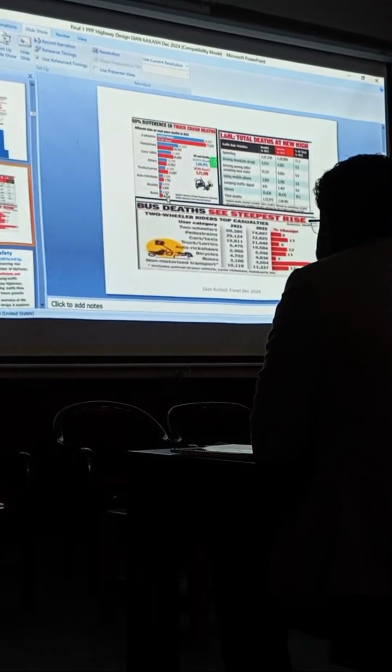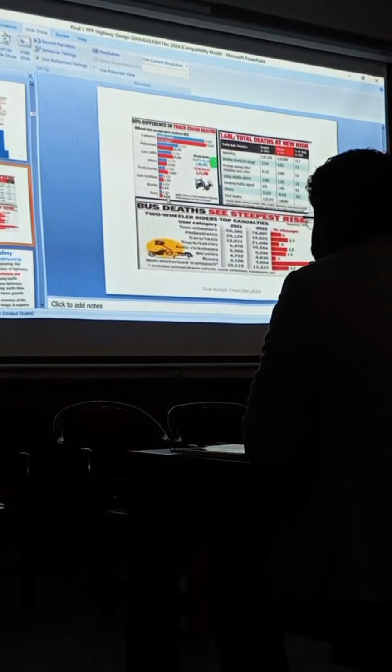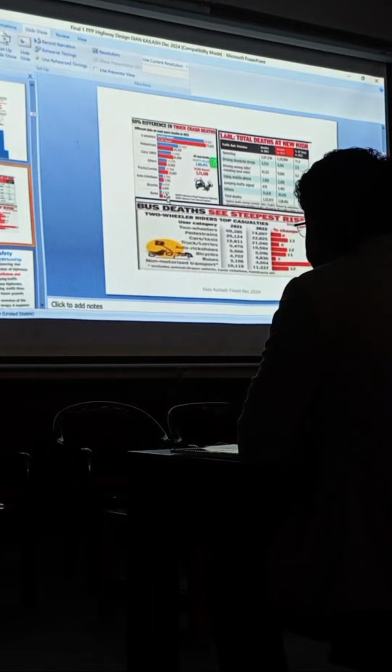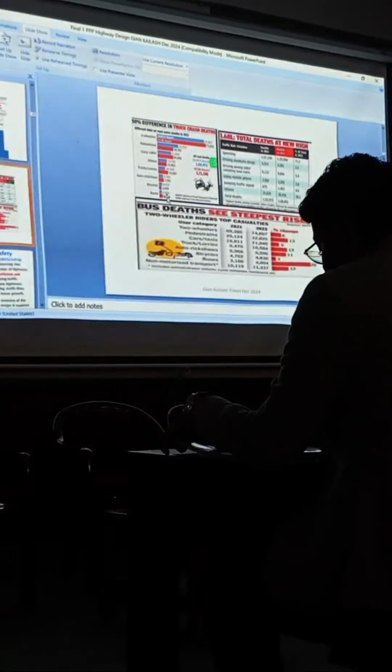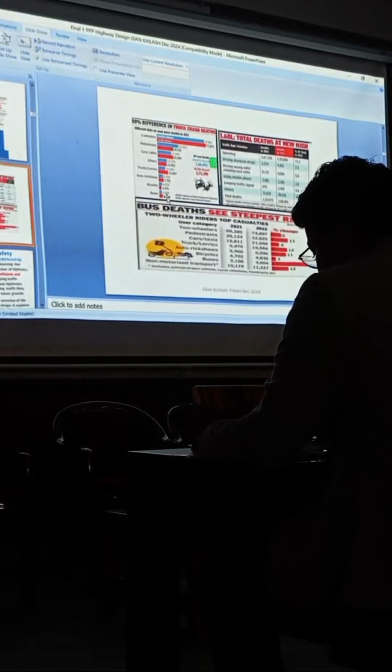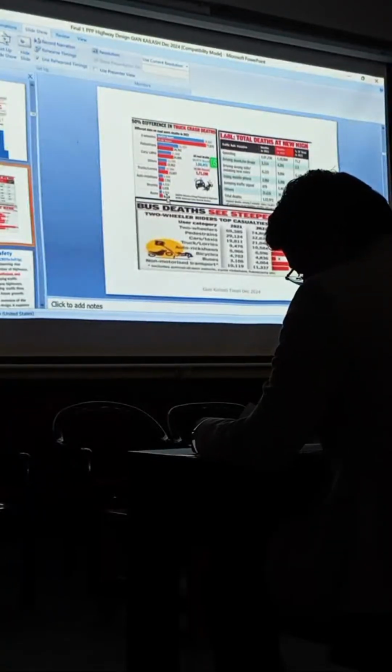We have to know this. Unfortunately, there are two agencies involved, the NCRB and the ministry, and the base data is always from the police. But even these two agencies do not report the same numbers. For 2022, the ministry reported 168,000 and NCRB reported 171,000.